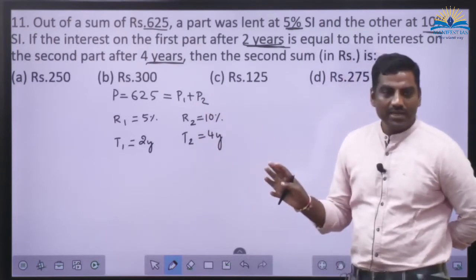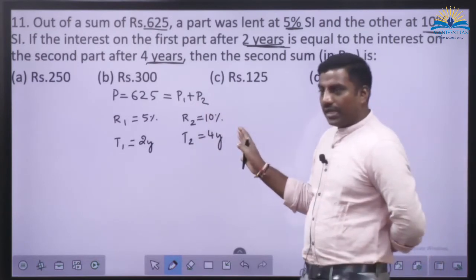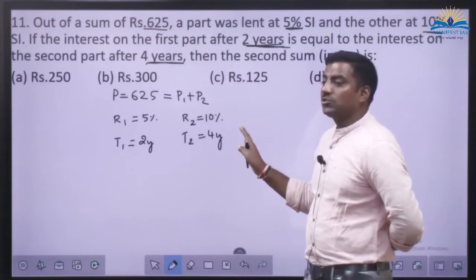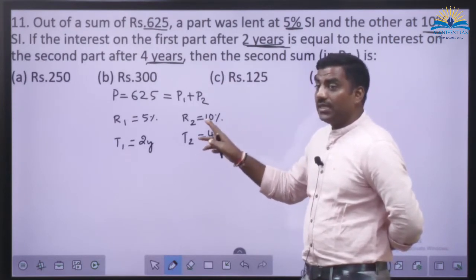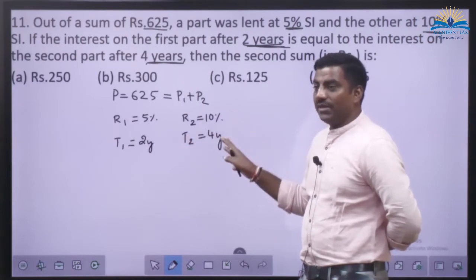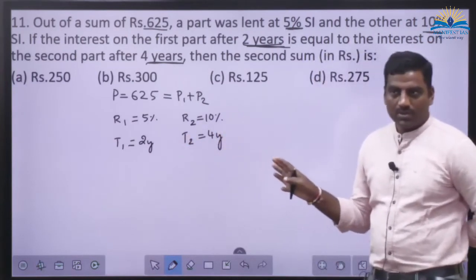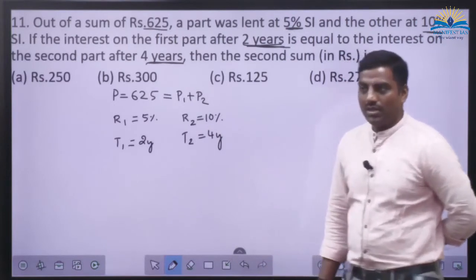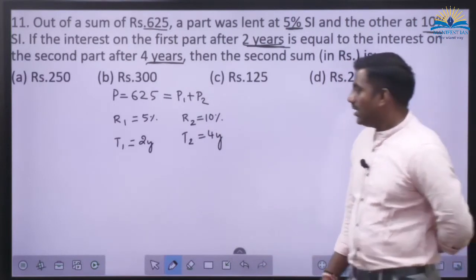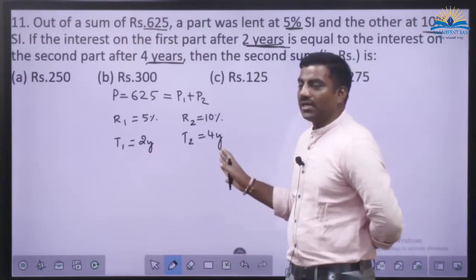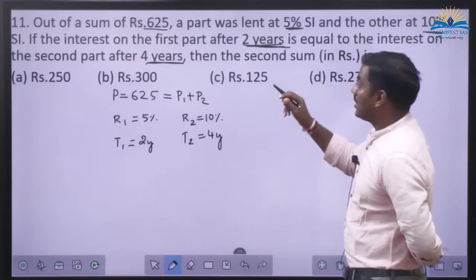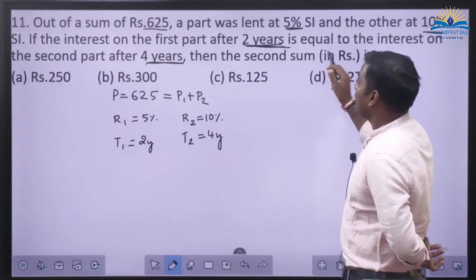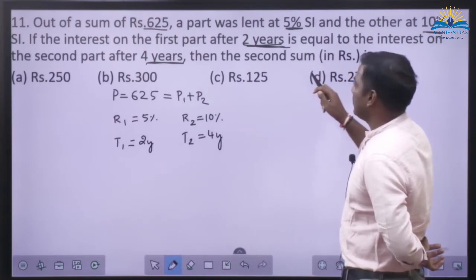So basically, the interest we get here has to be 4 times, provided we have invested an equal amount in both the schemes. If P1 and P2 are equal, then if it is earning us 10 rupees, it will earn us 40 rupees. Simple.